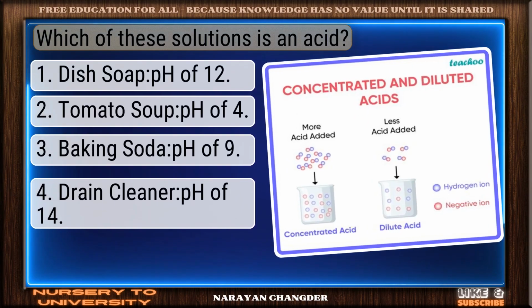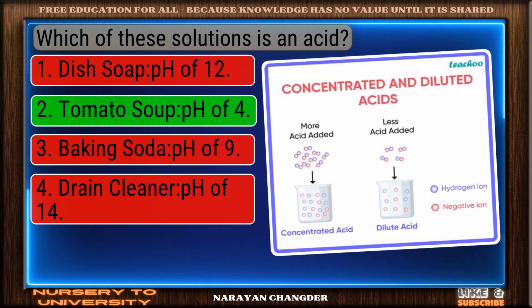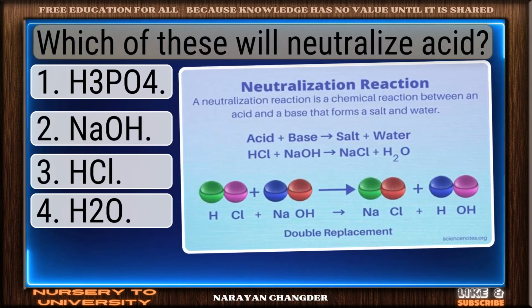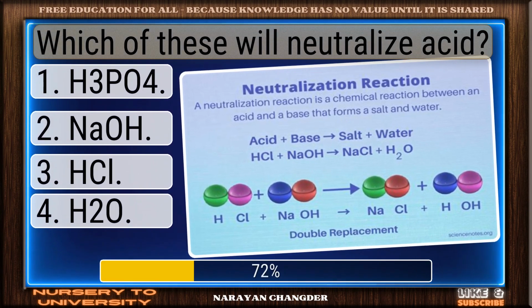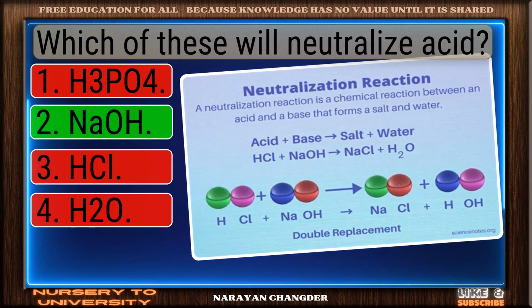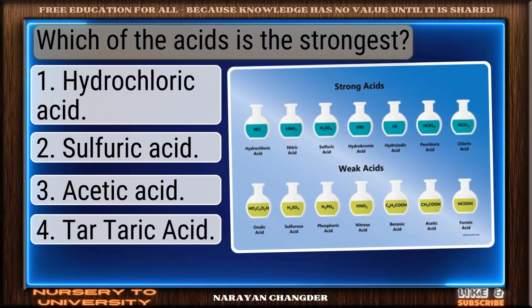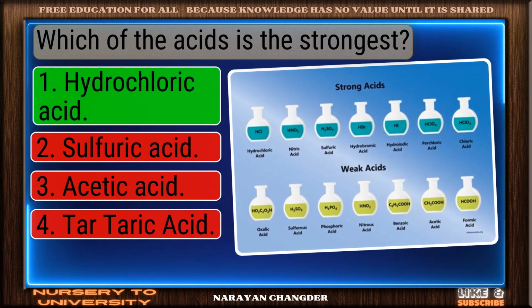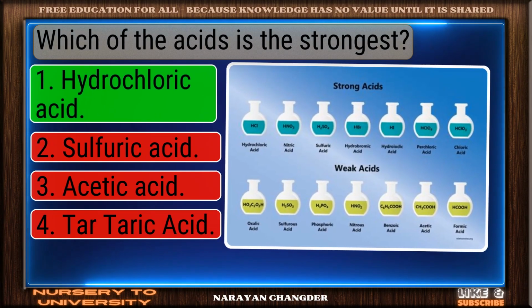Which of these solutions is an acid? Smart pick. Tomato soup is the correct choice. Which of these will neutralize acid? You got it. Your choice NaOH is right. Which of the acids is the strongest? Well picked. Hydrochloric acid is the correct answer.